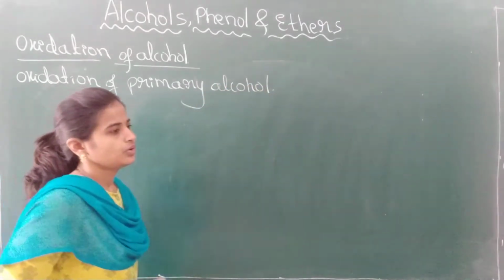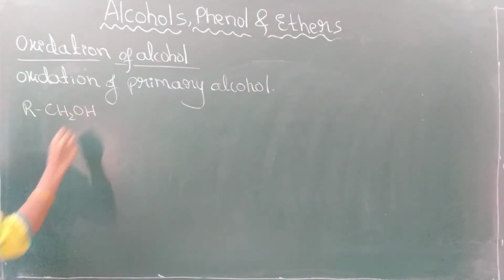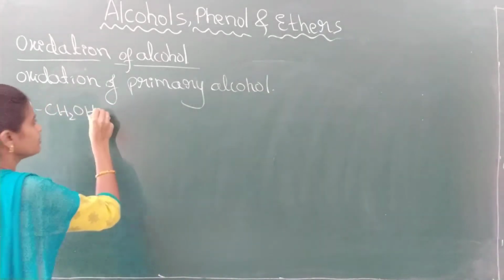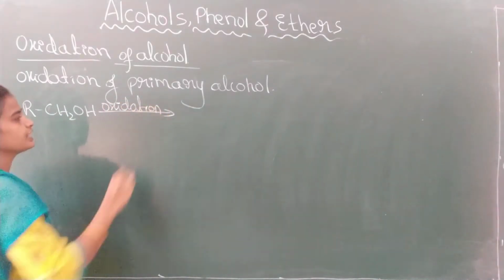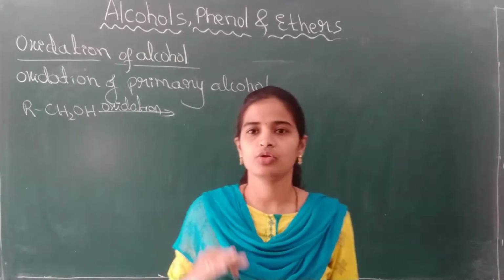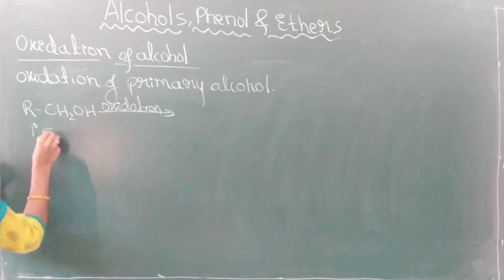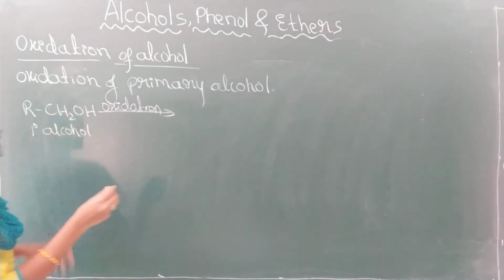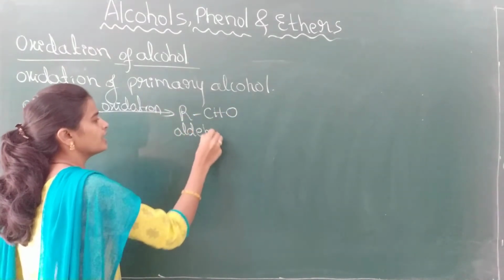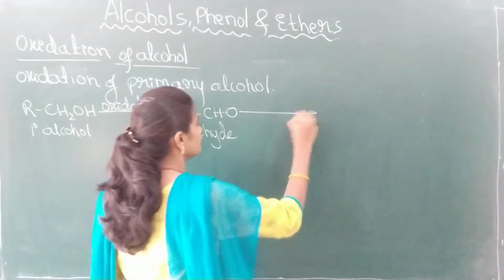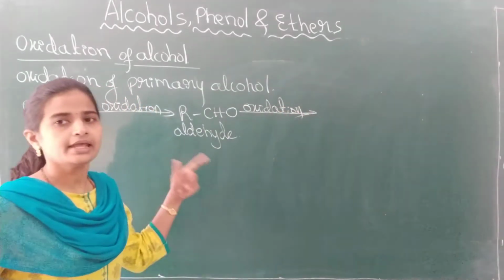When I take the primary alcohol, RCH2OH, and make it undergo oxidation using acidified K2Cr2O7 or acidified KMnO4 as an oxidizing agent, first the primary alcohol will get oxidized to aldehyde, and when we continue the oxidation reaction, this aldehyde will get oxidized